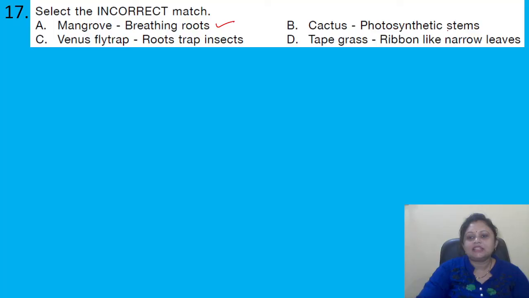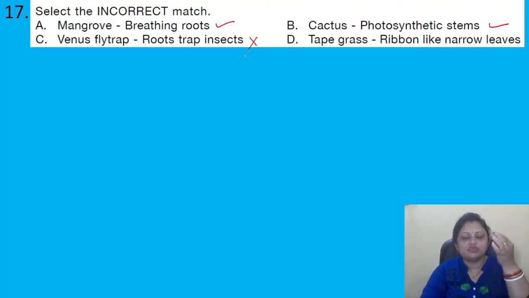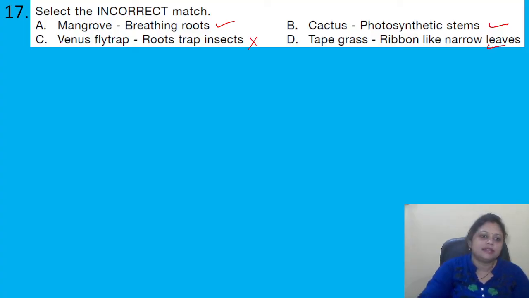Okay, then cactus has a photosynthetic stem. The stem has the green pigment and does photosynthesis, that means they prepare their food. Venus flytrap roots trap insects? No, roots do not trap insects. There is a structure, and when an insect comes, it traps it. Then tape grass, ribbon-like narrow leaves, this one is correct. So the correct answer is option C.